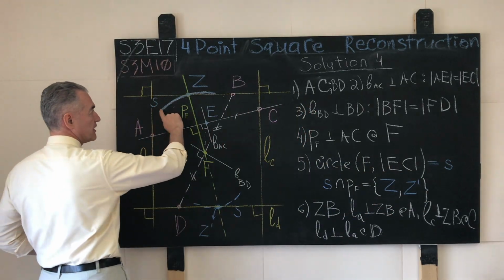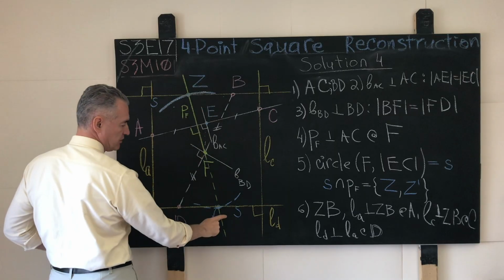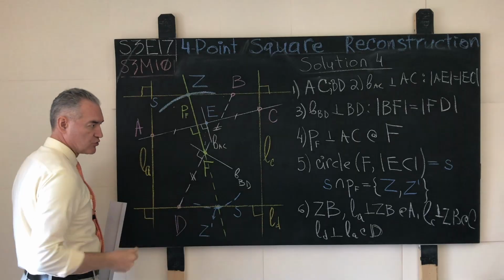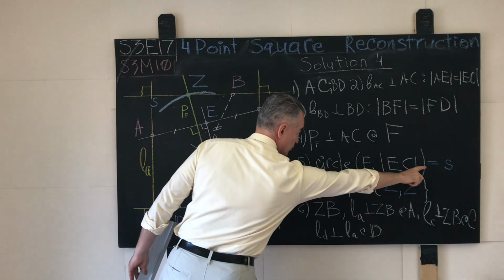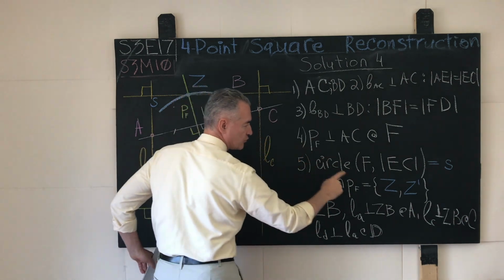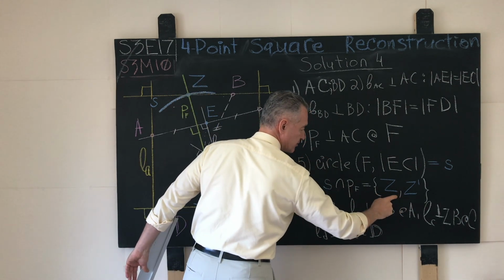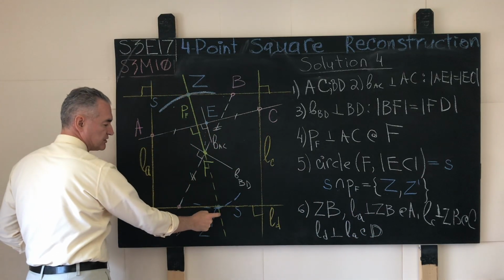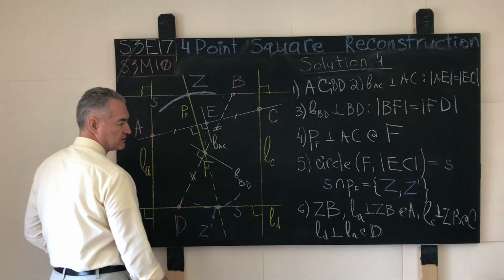I showed one arc over here, there will be another one. I do not want to make the diagram messier than I have to, but our circle S will intersect the perpendicular PF constructed on step number 4 at two distinct diametrically opposite points, Z and Z prime, and the game is over.